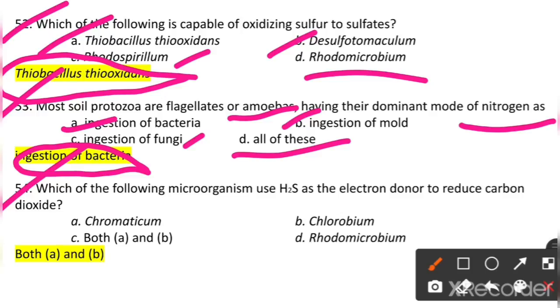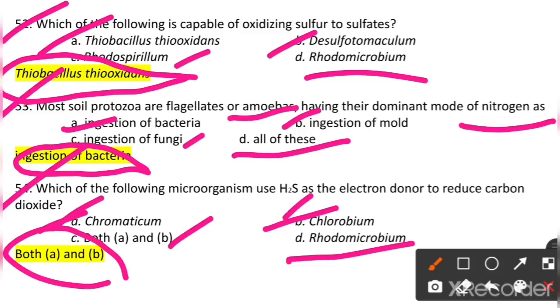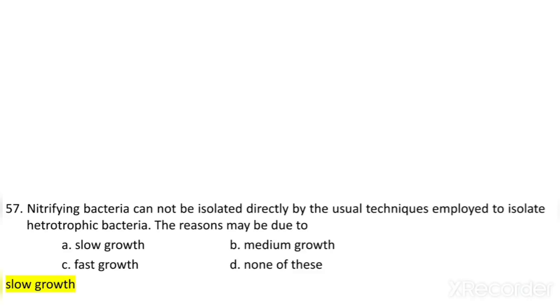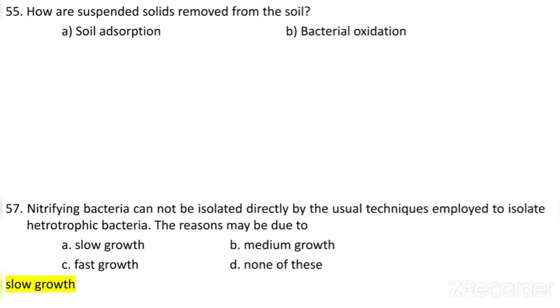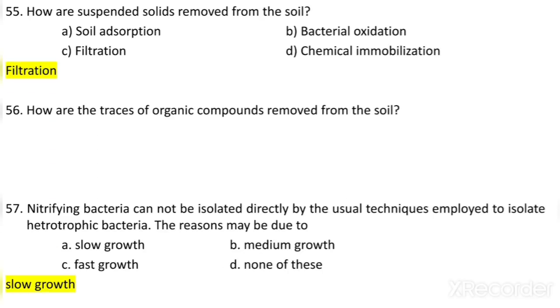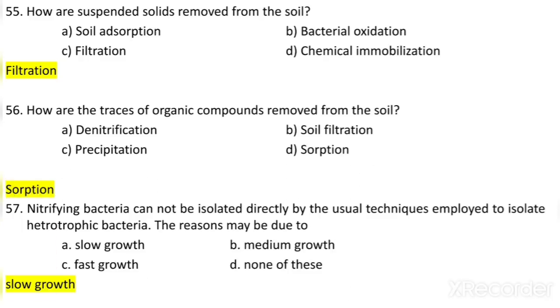54. Which of the following microorganisms use hydrogen sulfide as an electron donor to reduce carbon dioxide? Chromatium, Chlorobium, both A and B, and Rhodomicrobium. So both A and B, that's Chromatium and Chlorobium, use hydrogen sulfide as an electron donor to reduce the carbon dioxide. 55. How are suspended solids removed from the soil? Soil absorption, bacterial oxidation, filtration, or chemical immobilization? So filtration is the answer. How are the traces of organic compounds removed from the soil? Denitrification, soil filtration, precipitation, or sorption? So sorption is the answer.